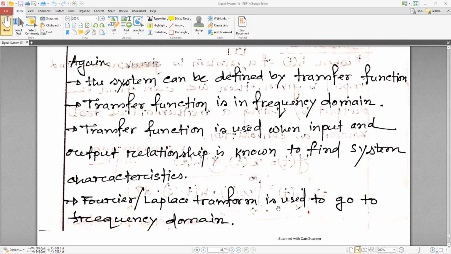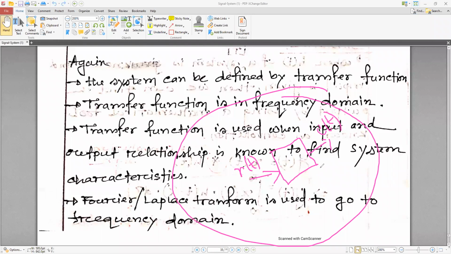So let me tell you what the transfer function is. Let me draw you something. Let's say this is r(t), that means the input. This is c(t), that means the output. This is a system. It has an input r(t) and the output is c(t).